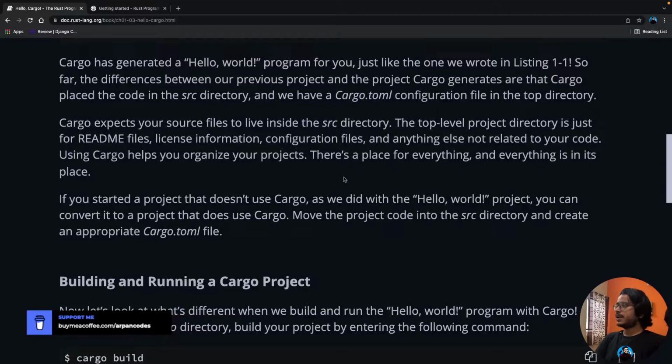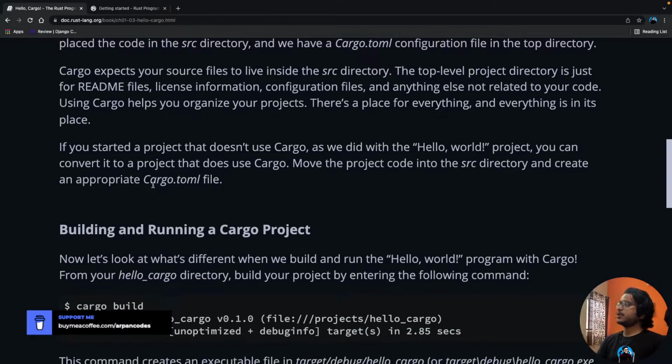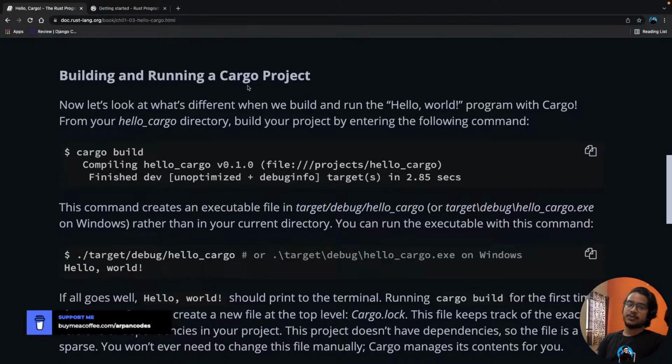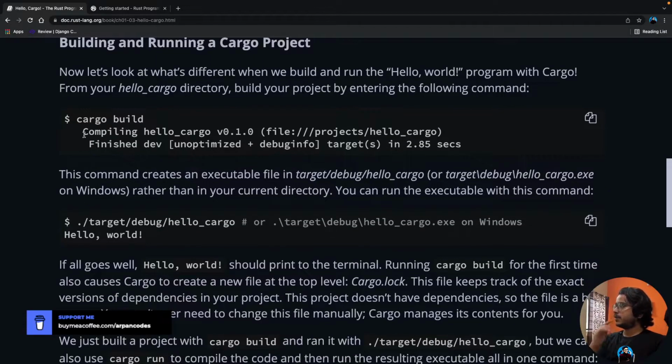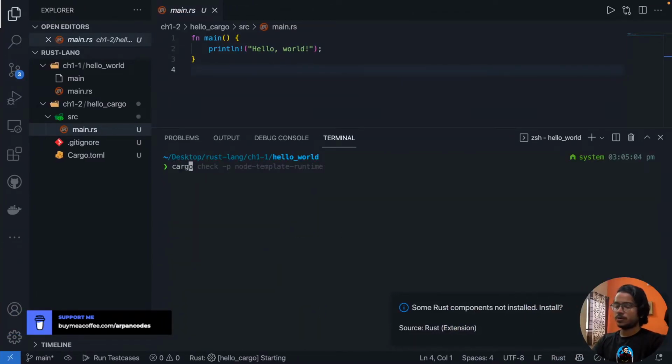Using cargo helps you organize your projects. There's a place for everything, and everything is in its place, right? If you started a project that doesn't use cargo, as we did in the hello world project, you can convert it to a cargo project: move the project source to the src directory and create an appropriate Cargo.toml file. That should do it. Anyways, let's try and build our cargo project. So let's take a look at the difference between building and running. So basically what I'm given to understand is that when we say cargo build,